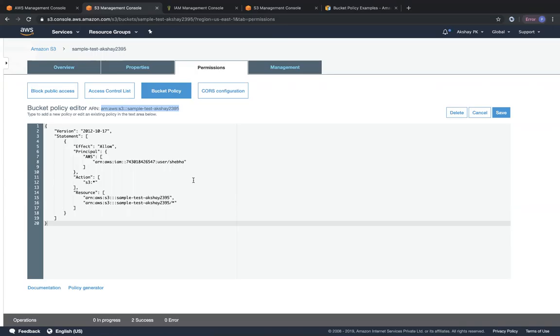IAM policies have the highest preference, followed by access control list, followed by bucket policy. So you can view the hierarchy of permission levels in the AWS documentation. I'll share the documentation regarding which policy takes preference. So IAM policy has the first preference, closely followed by access control lists, and then followed by bucket policies, because bucket policies are a one-to-one entity mapping to a particular bucket.